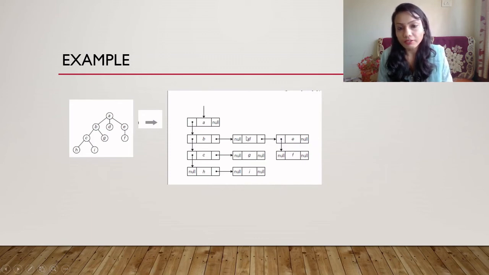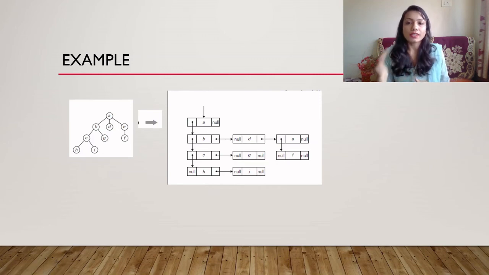D: does it have a first child? No. Does it have a sibling? Yes, that is E. E: does it have a first child? Yes, that is F. Does it have siblings? No. Next, B's first child is C, and then C continues to G and F, which are B's second children. Then C's first child is H and second child is I. So the representation is done like this.